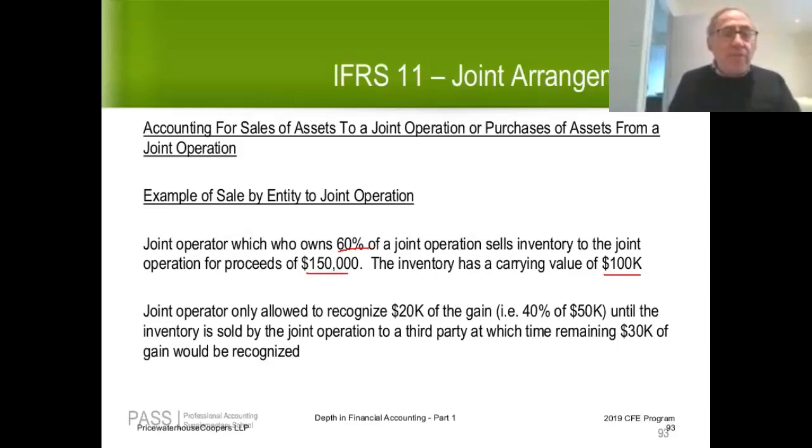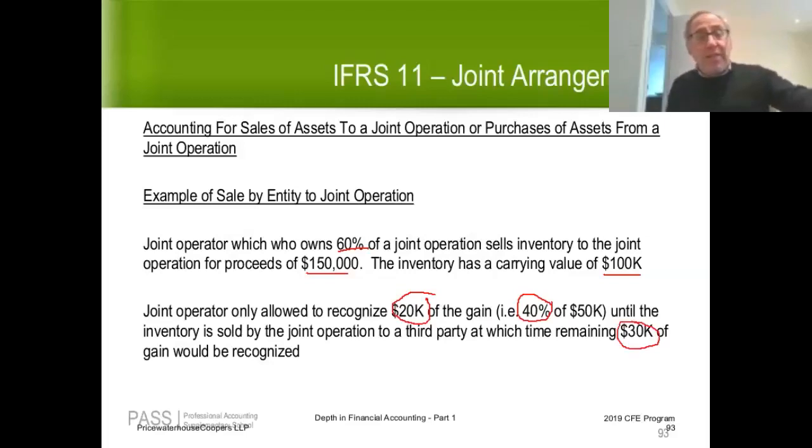The joint operator who sold the inventory can only recognize to the extent of the other venturer, which is 40% because they own 60%. So they can recognize $20,000 of gain as long as the inventory is still sitting in the joint operation. When the joint operation then sells the inventory to a third party, at that point they can recognize the remaining portion of the gain, the remaining $30,000.